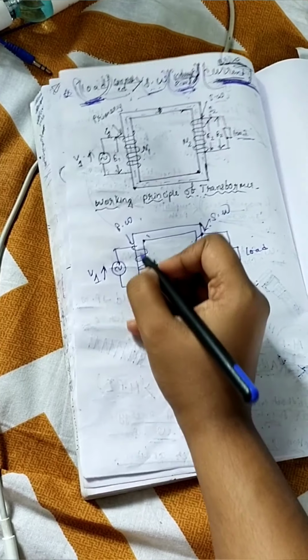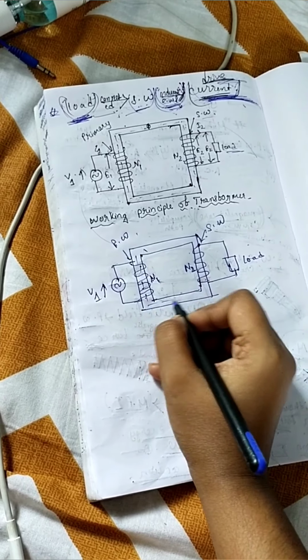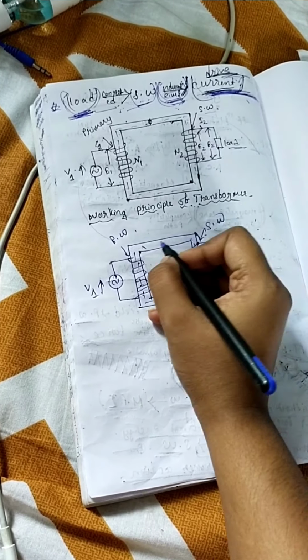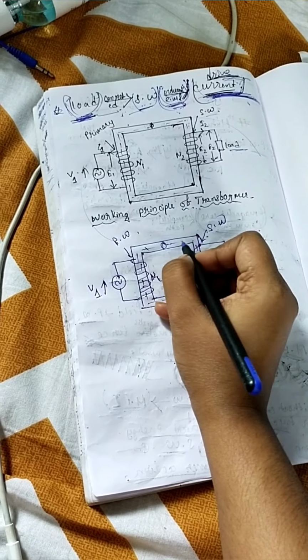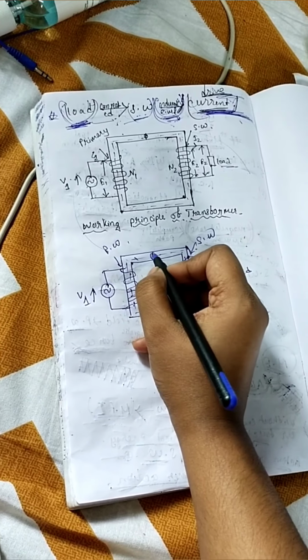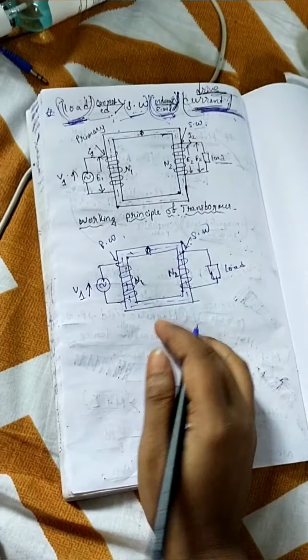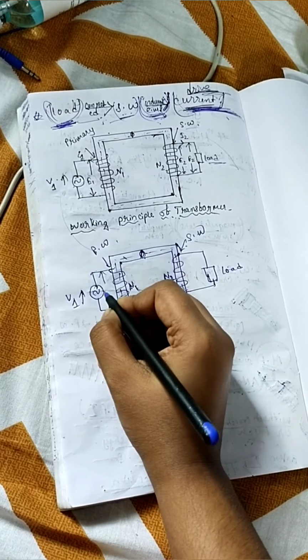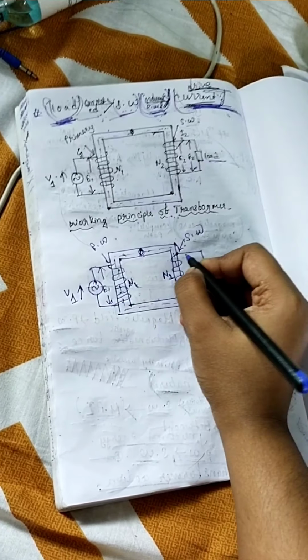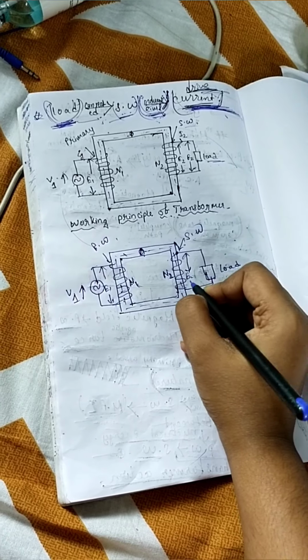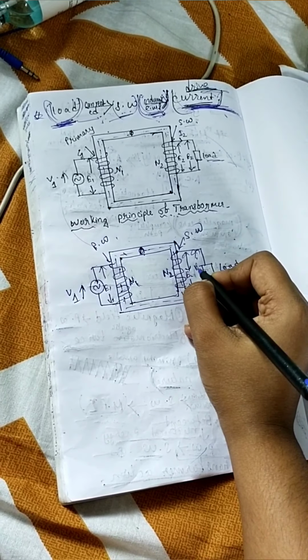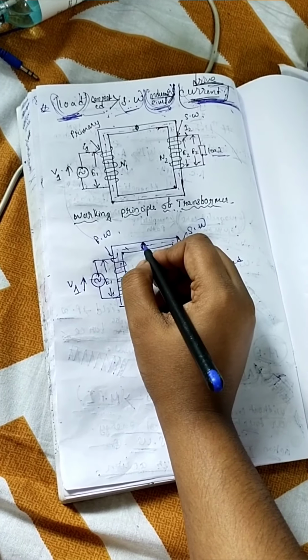We have named these N1 and N2. So for the flow of energy between the primary and secondary winding, the magnetic flux which has been created by the primary winding is this. Here the induced electromagnetic force is this, E2, again E2, and this is the magnetic flux.